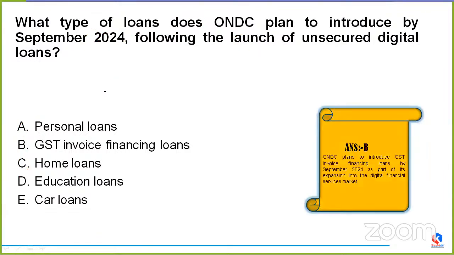So yes, this time the correct option is option B, which is GST invoice financing loans. ONDC is now planning to introduce GST invoice financing loans by September 2024, as part of its expansion into the digital financial services market. Okay. So yes, this time Sandeep and Prince both were correct with option B.